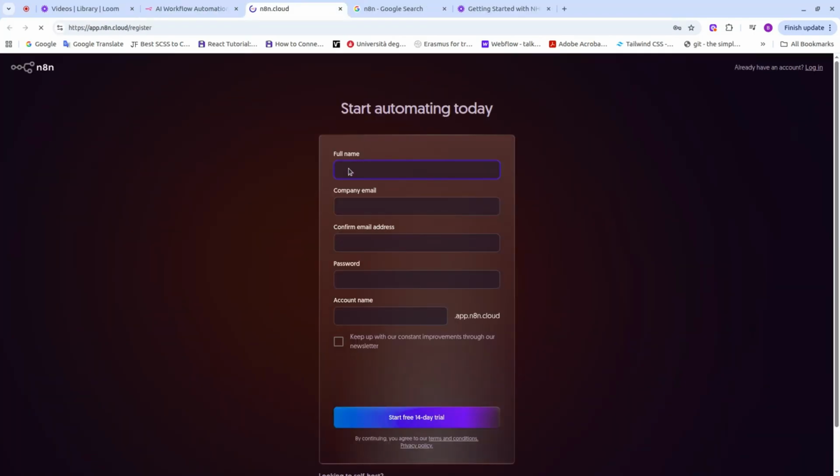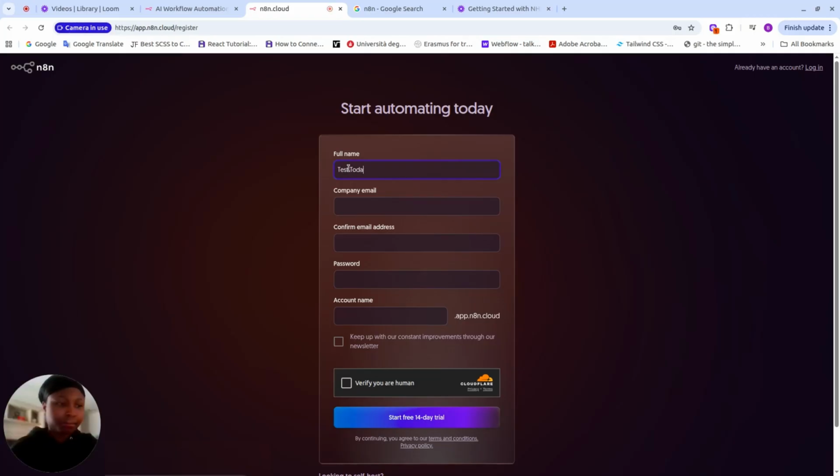We enter our name. You can give any name you would like to. I'll just enter it as test. And then I give a company email. That's the email address that you're using. This has to be a valid email address because you're going to be using this email address to verify your account and all that.